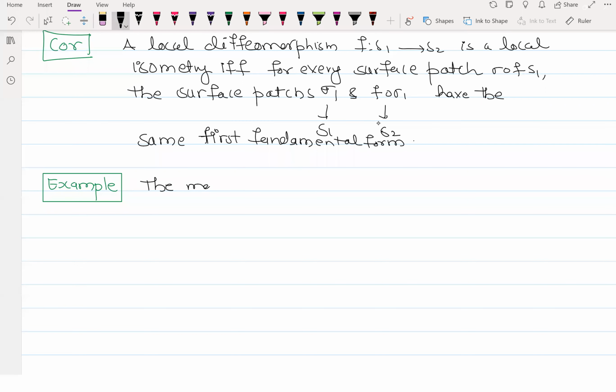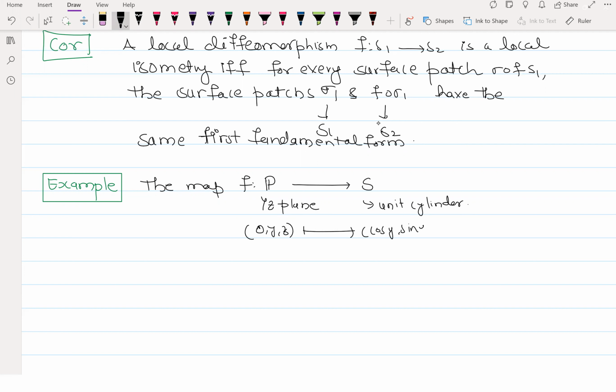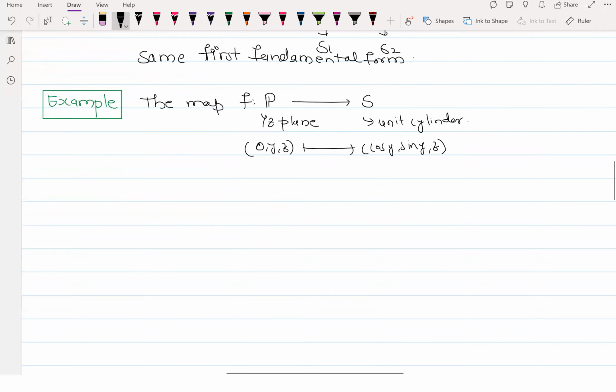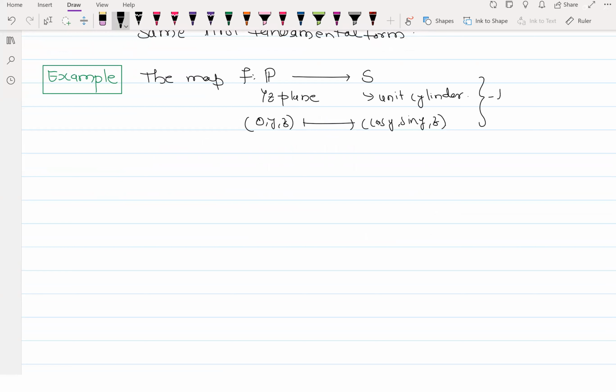Do you remember this map which I defined from the YZ plane to the unit cylinder? What was that map? If you remember, 0 Y Z, you sent it to cos Y, sin Y and Z. You remember this map now? Many times we have defined this map and we know that this is a local diffeomorphism. We proved it already, right? This part we have already shown.